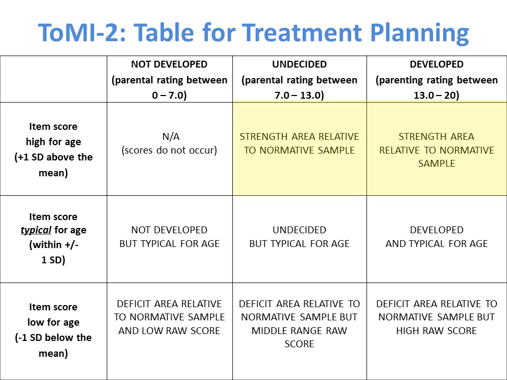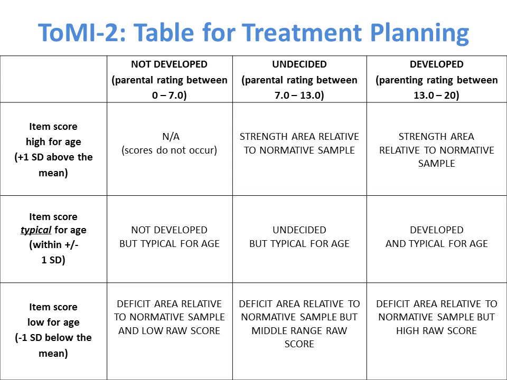These are notable strength areas, and while strength areas should be capitalized on to support new treatment targets, these areas probably should not be considered as viable treatment targets themselves, since the indication is that the child's development in these theory of mind areas is not only on track, but may be superior.